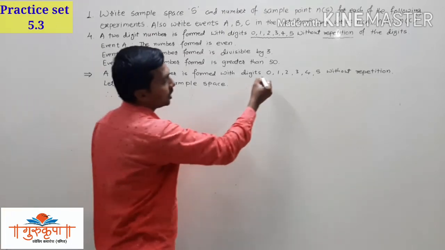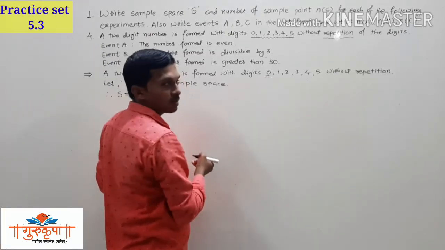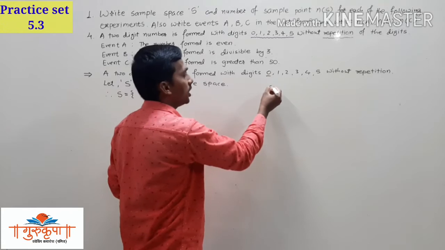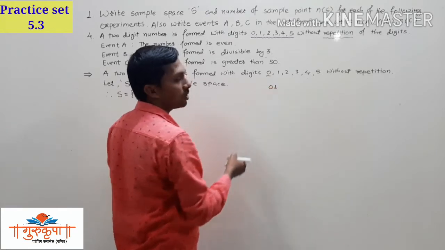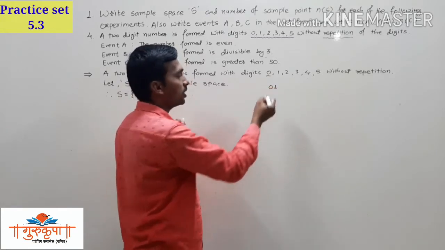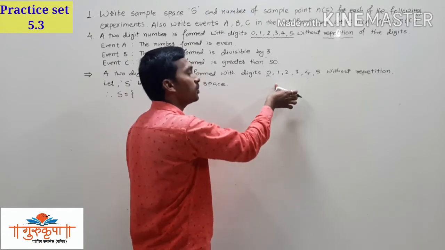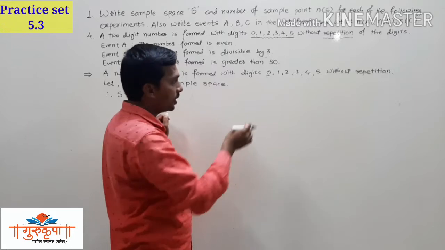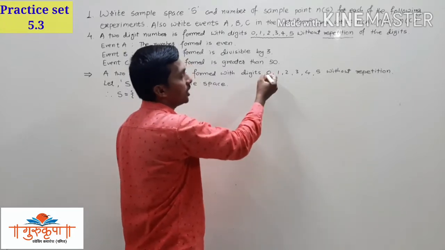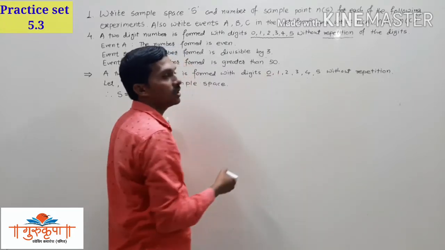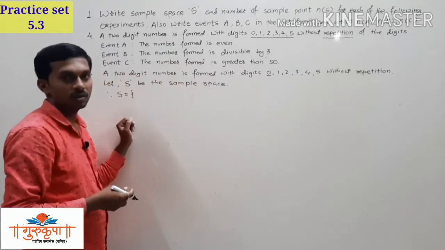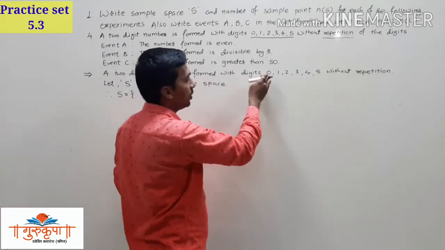Now we have to start with 0. But suppose you write 0, 1, that is not a 2-digit number. Or you write 0, 2, that is not a 2-digit number. So we cannot write 0 in the tens place, and we cannot get a 2-digit number by writing 0 at the tens place. So then we have to think about 1.